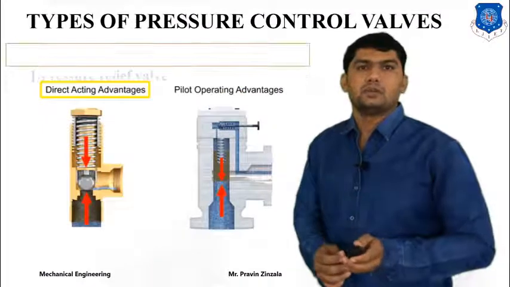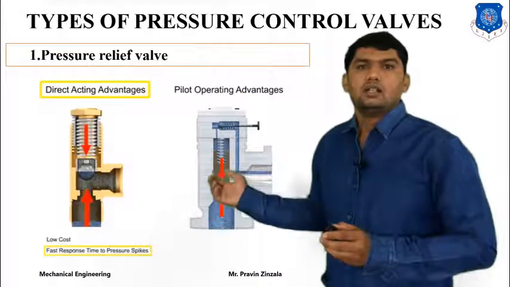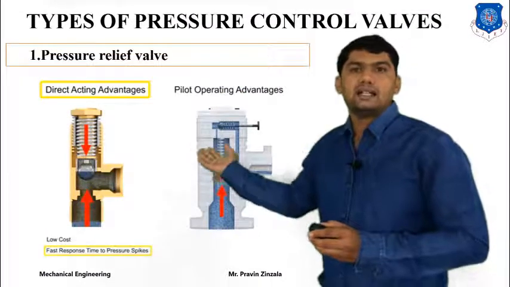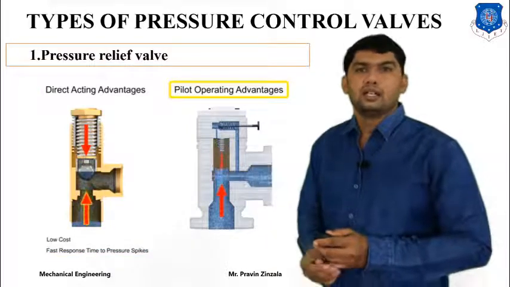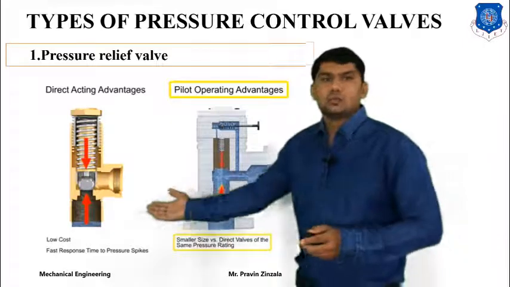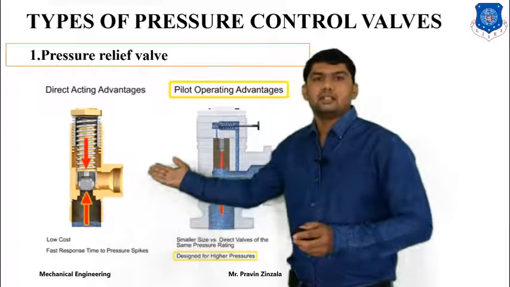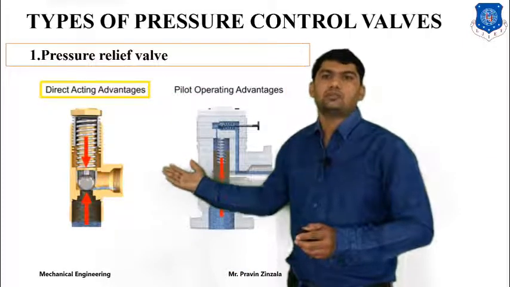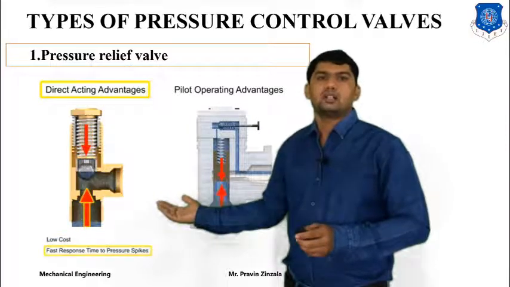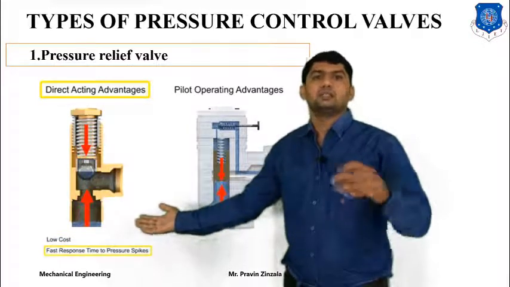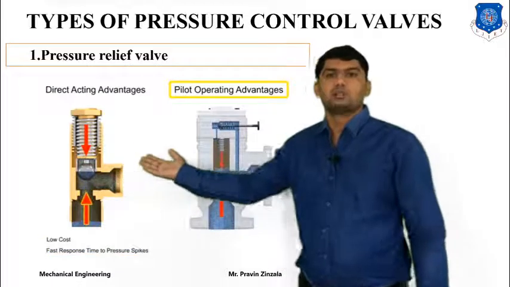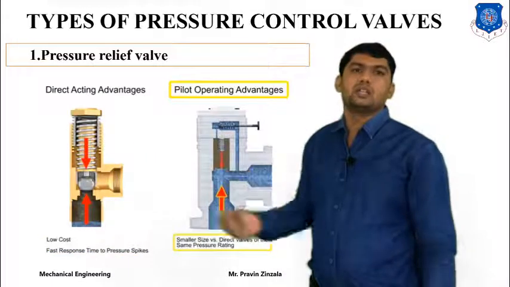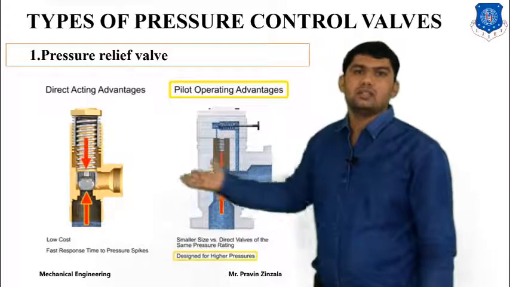Second type of pump, in which we can also differentiate the direct acting relief valve and the pilot operated relief valve. In direct operation, the bottom portion is connected to the pump, and this is connected to the exhaust. Whenever our pressure increases above our preset value, the spool will be shifted and fluid will go to the reservoir, and it will relieve the pressure in the hydraulic system and maintain the pressure.